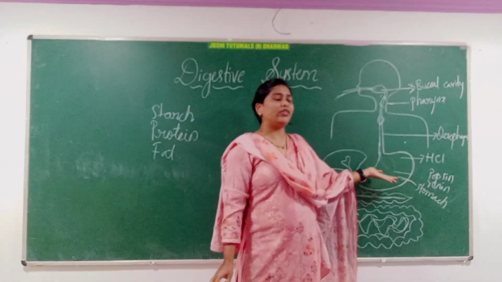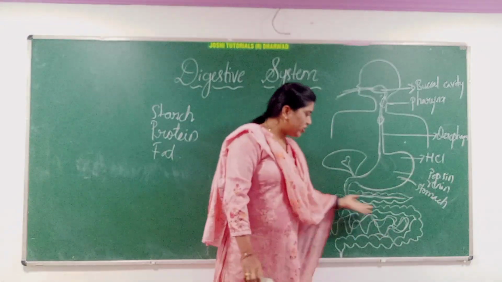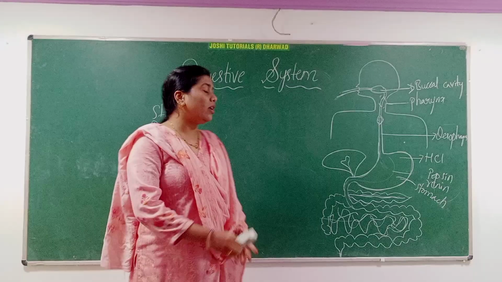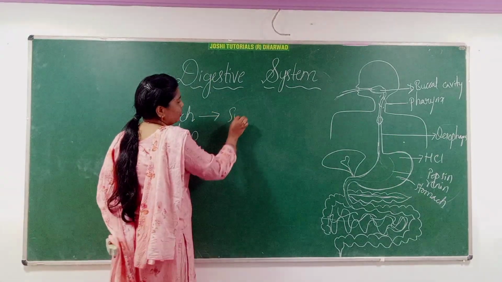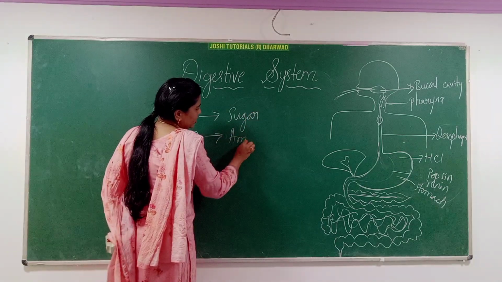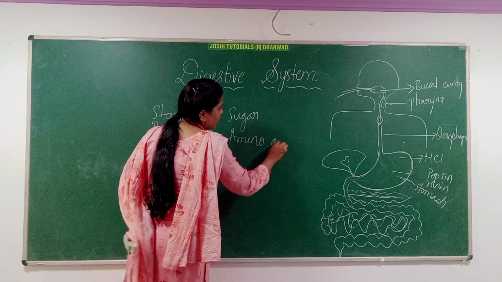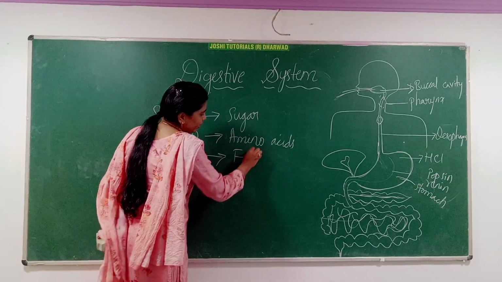Protein is partially digested in the stomach, but all these three together are digested in the small intestine. And here we are getting the soluble forms: the soluble form of starch is sugar, the soluble form of protein is amino acids, and the soluble form of fat is fatty acids and glycerol.